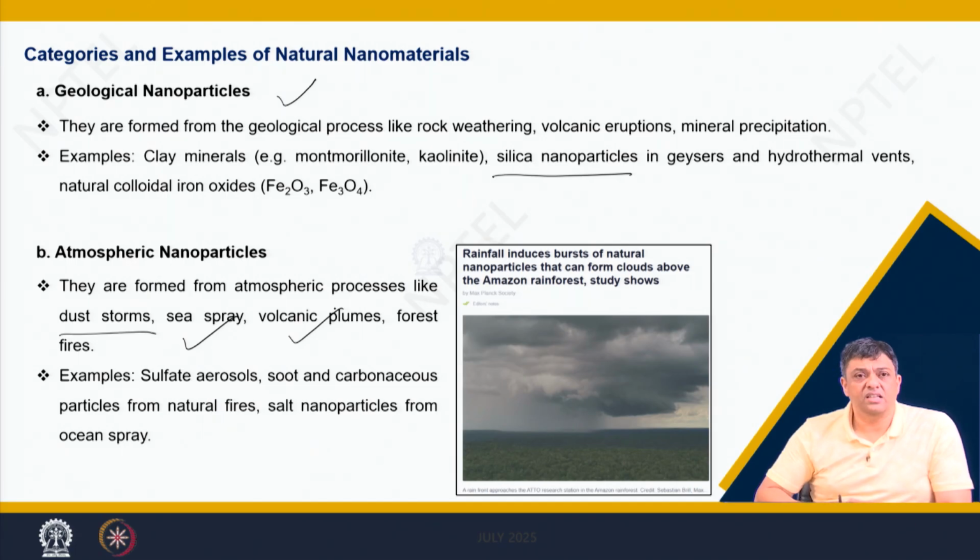Such atmospheric nanoparticles include sulfate aerosols, soot, as I said, carbonaceous particles from natural fires, and many